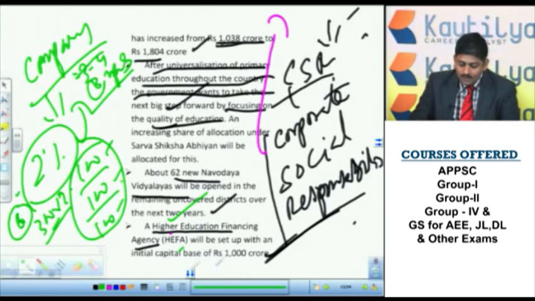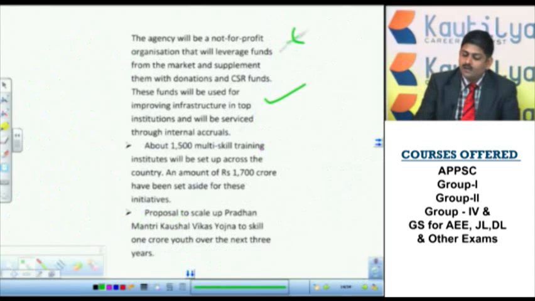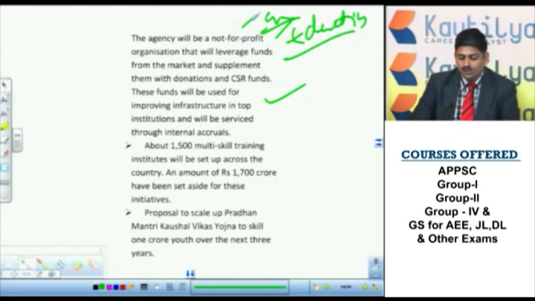So with an initial capital of 1000 crore, this agency was created. It mobilizes the resources, and these will be used for increasing education facilities, focusing on quality education, as I told already. Apart from this, 1500 multi-skill training institutes will be set up across the country. So how much amount is dedicated for that? 1700 crore has been set aside for this purpose.